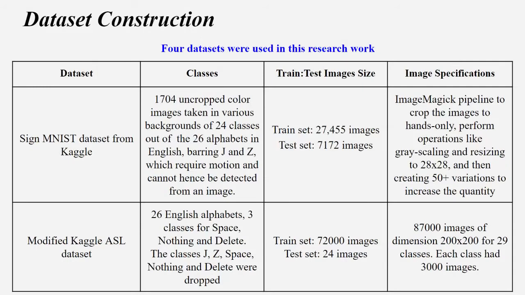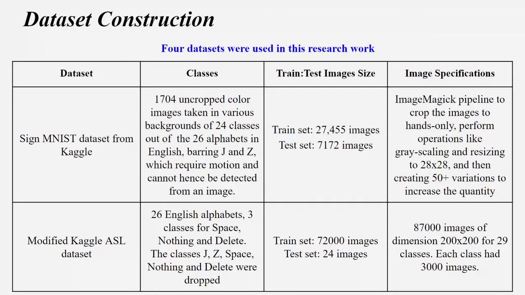Let's talk a bit about the dataset construction. This has been described in great detail in the research paper, and I will not go into great detail right now here, but I will definitely cover some of the key aspects. We used 4 datasets. The first one is the SignMNIST dataset. You can search for it on Kaggle itself. The dataset has 1704 uncropped color images. So after removing alphabets like J and Z, which we have done for all the datasets actually, and also things like space, nothing, and delete, etc. So we got 27455 images in the training and 7172 images in the testing.